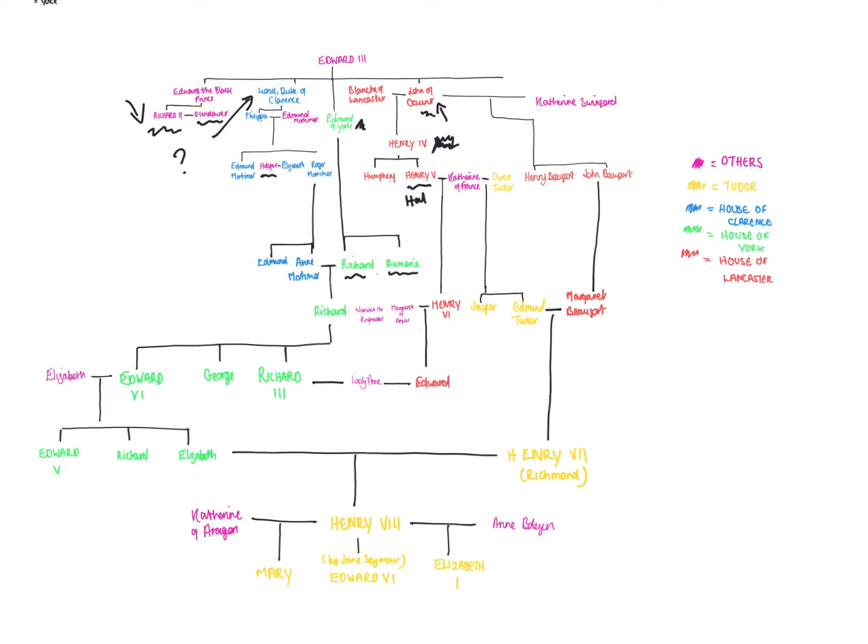By this time, Aumerle is the Duke of York and has served both Henry IV and Henry V faithfully, but his brother, Richard of Cambridge, this guy, plots against Henry V, is arrested and is executed. Aumerle dies in the battles of Agincourt. Since he has no children, as we can see there, the title of Duke of York goes to Richard of Cambridge's son, Richard, this guy, whose mother is the great-granddaughter of Lionel, the Duke of Clarence. So all the way back up here.